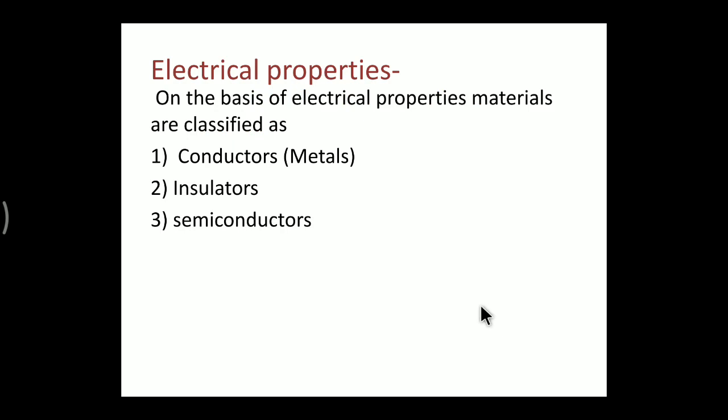Here we know that on the basis of electrical properties, that is the ability to conduct electricity, materials are classified as conductors, insulators and semiconductors. So what is a conductor? Basically all the metals are conductors. They are good conductors of electricity.